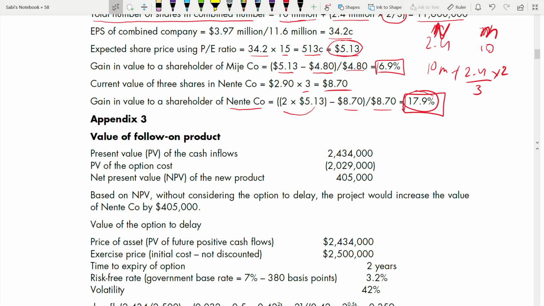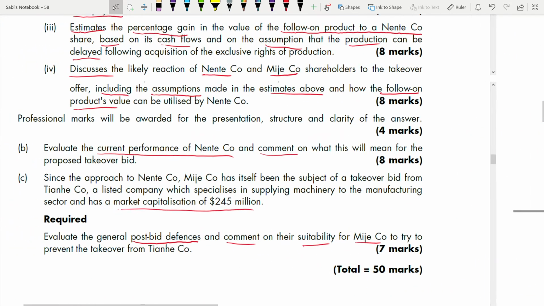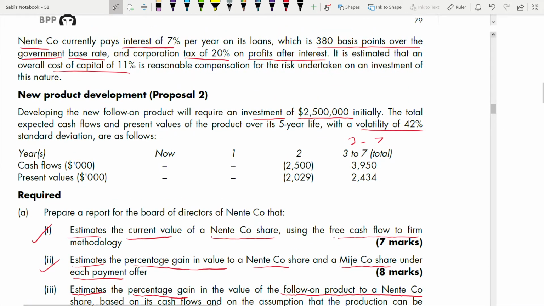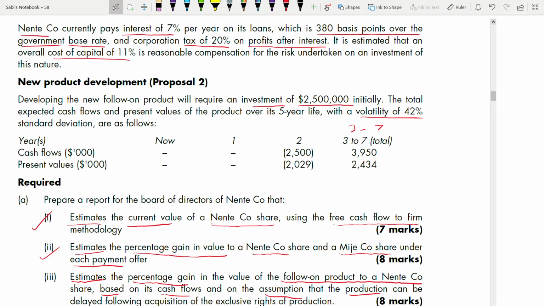Value of the follow-on product. So for that, you have to take your present value of cash inflows, deduct your cost, and get the net present value of the new product. You have to get what is the present value of the inflow? 2434. 2434, yeah. So this is your investment, 2500, and this is your present value, 2434.